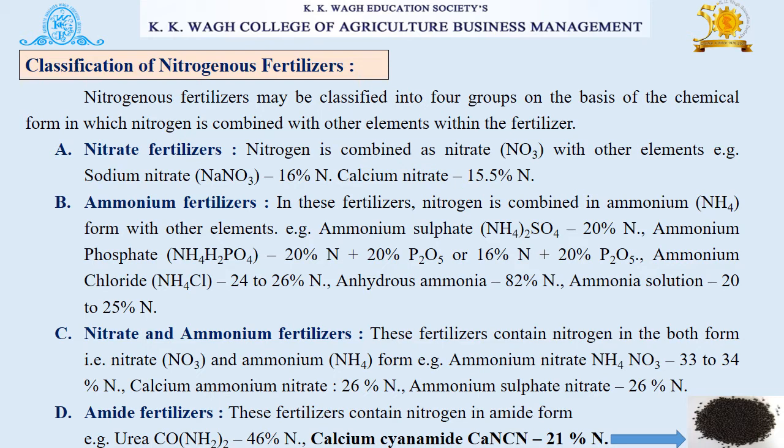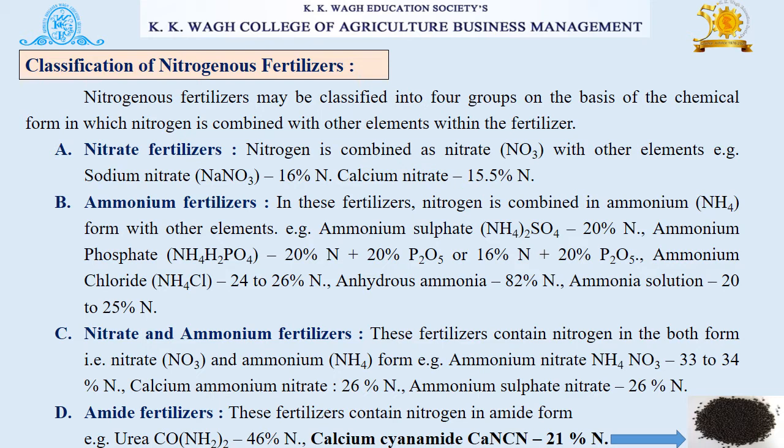The third example is ammonium chloride having 24 to 26% nitrogen. The next example is anhydrous ammonia, which has 82% nitrogen. Then ammonia solution having 20 to 25% nitrogen.